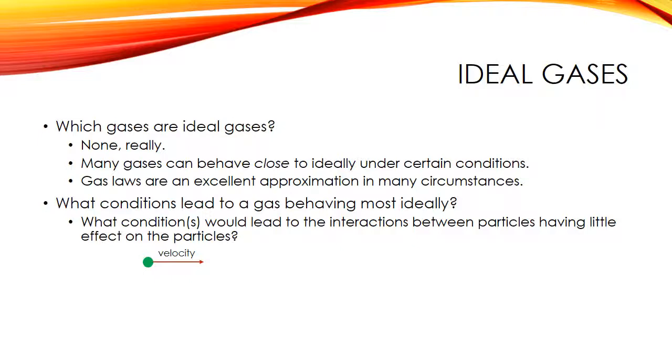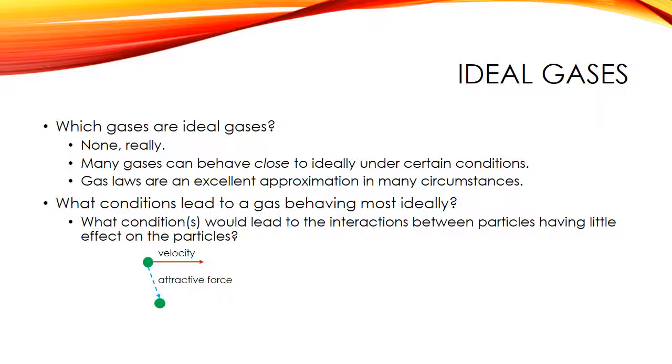So if we think about a scenario here where we have a gas particle and it has some velocity, here I'm showing it moving to the right, and there's another gas particle close enough that there can be a force between them. Let's say these two particles have an attractive force, where this particle that's moving to the right is attracted by the particle down here, so it's going to get pulled this way. Well, as this particle moves past the other one, its direction of motion will probably get bent down this way ever so slightly.